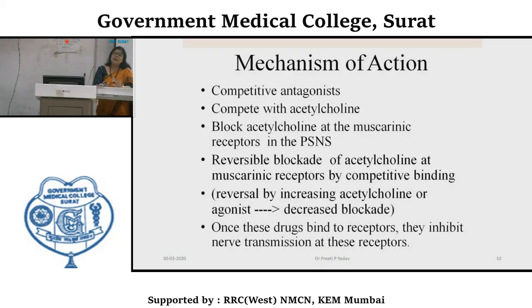The blockade is a reversible blockade at these receptors by competitive binding, and reversal can be done by increasing the quantity of acetylcholine or other agonists at the receptor site, which will lead to a decrease in blockade. Like in competitive antagonism, it's a reversible one. Whenever we increase the quantity of agonist, there will be reversal of blockade.